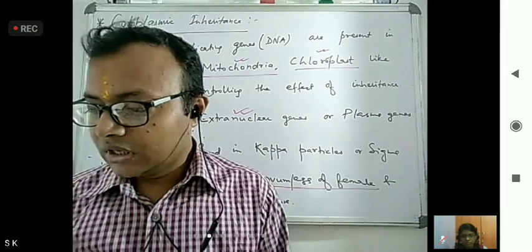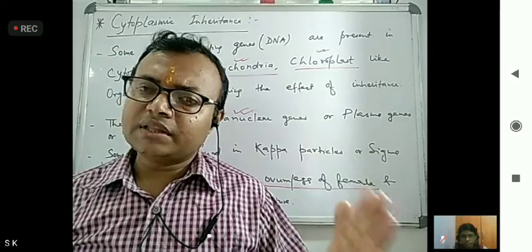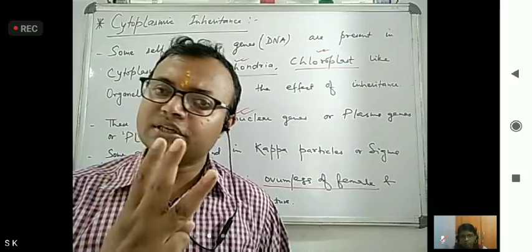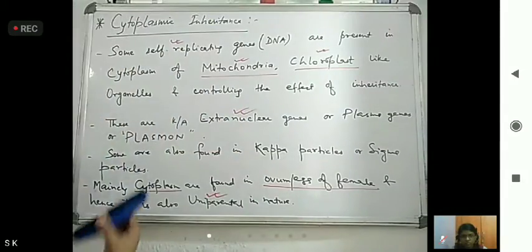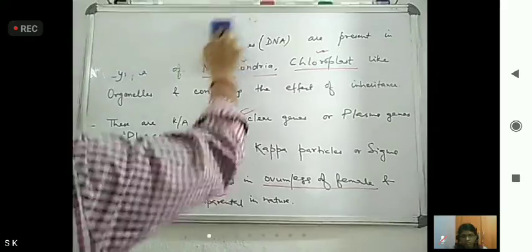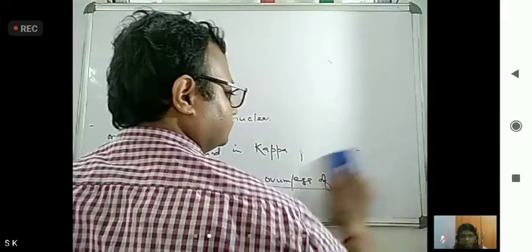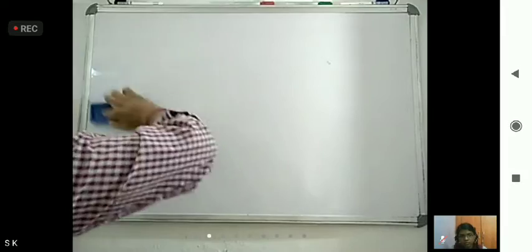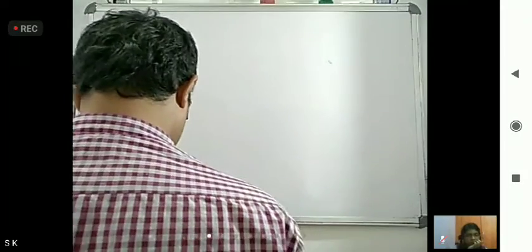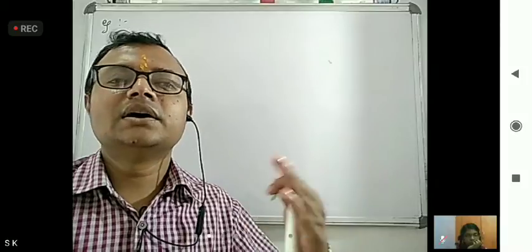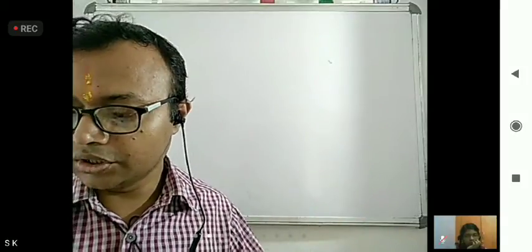Now, what examples belong to cytoplasmic inheritance? Three examples we have to remember, and these examples are important. The first example is mitochondrial inheritance found in yeast or Euphrosy.